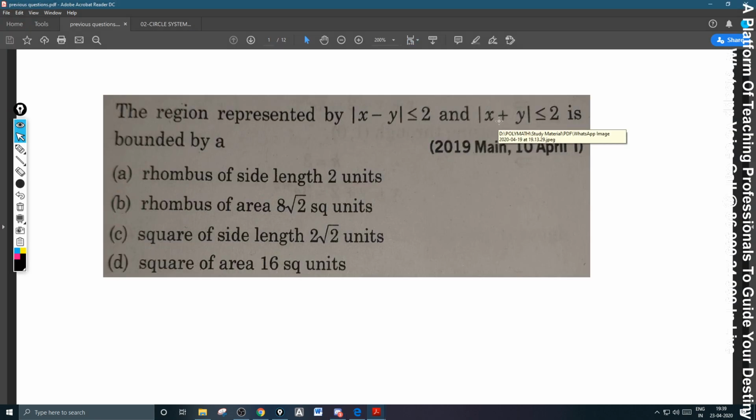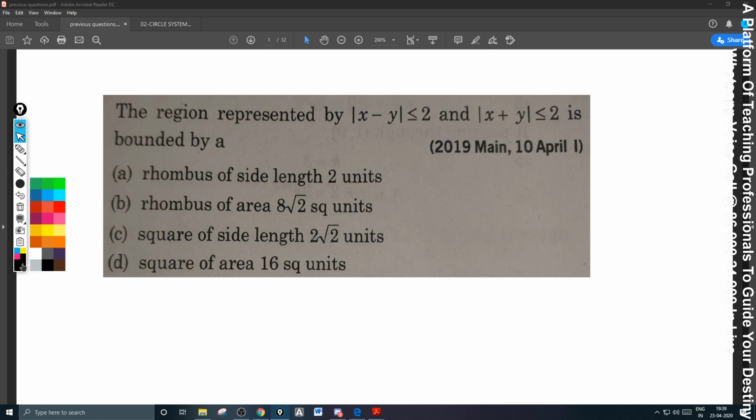2019 Main, 10th April. The region represented by modulus of x minus y less than or equal to 2 and modulus of x plus y less than or equal to 2. What is the basic thing you have to understand here? Whenever modulus is there, you should not forget that x minus y is less than or equal to plus or minus 2.